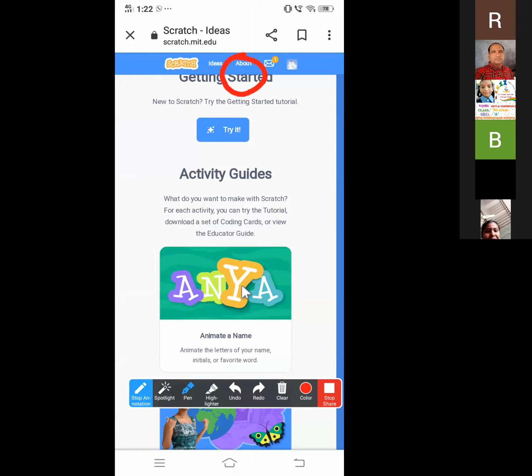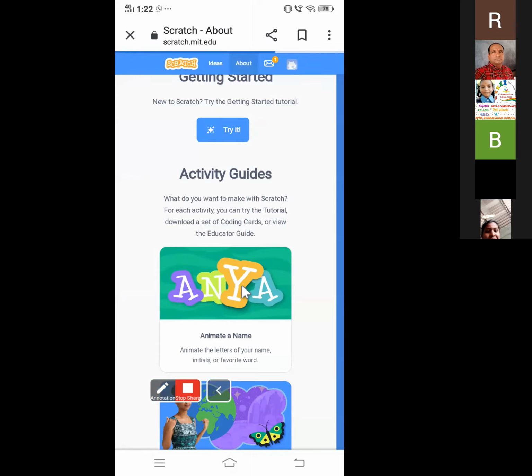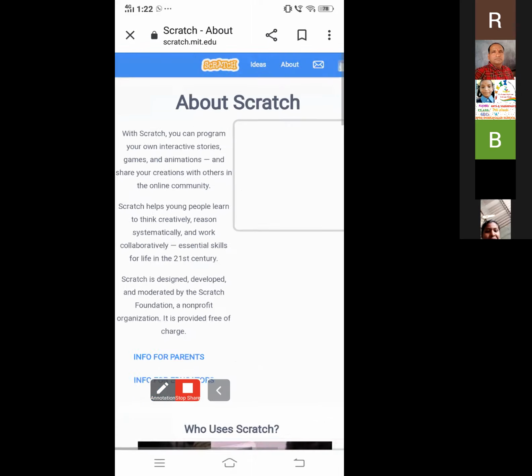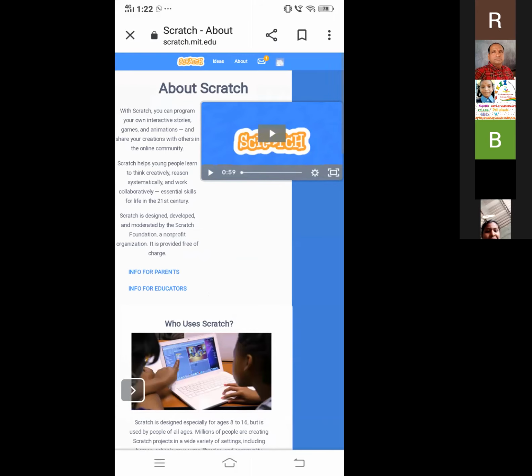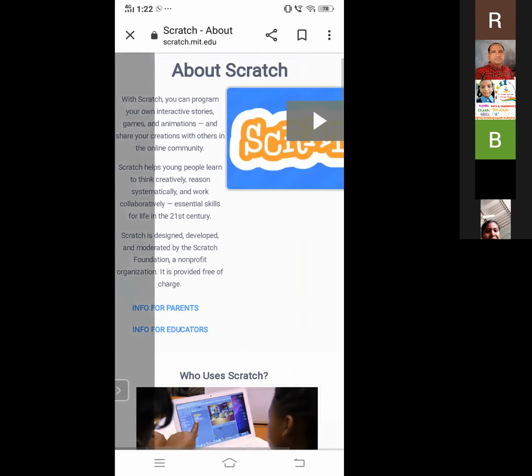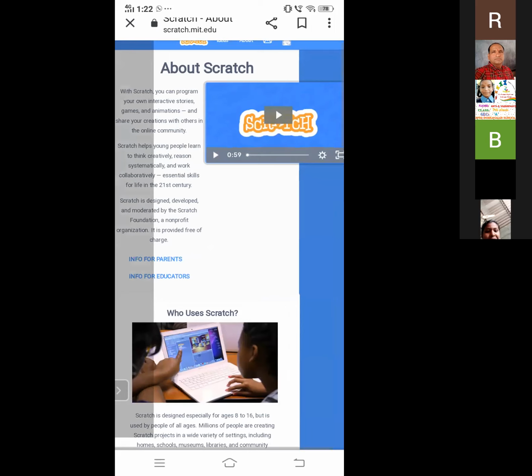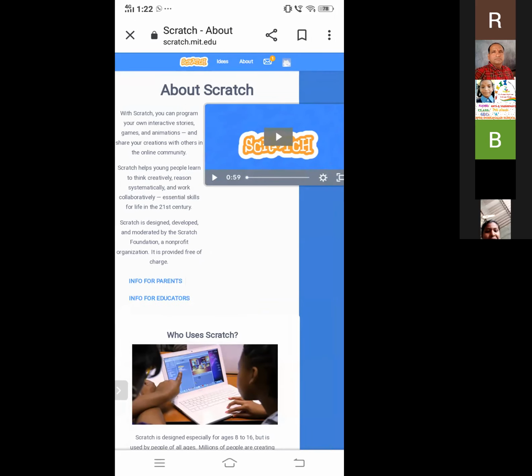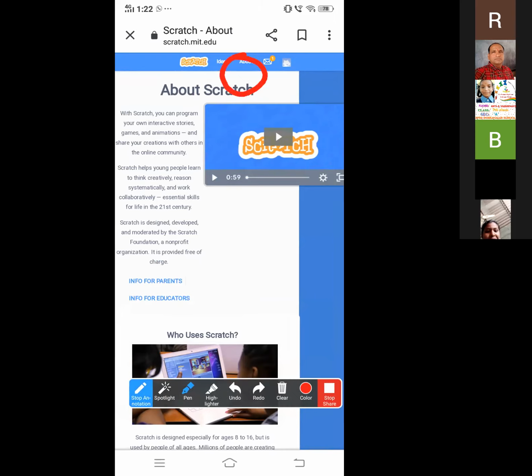And About, here you can see About is nothing but, if you click on that, you can see, I am clicking. This is about Scratch. So this is about Scratch, like how we have to use Scratch, for which purpose we can use it, how it is useful, whether it is useful or harmful, what are the advantages, disadvantages, and so many. And you can see the third option, that is Ideas, sorry, that is this message icon.